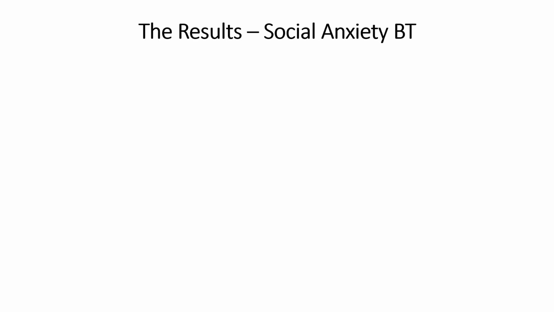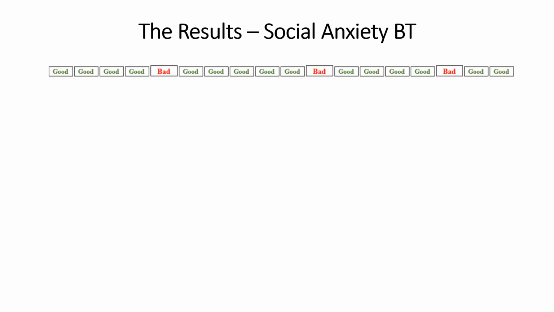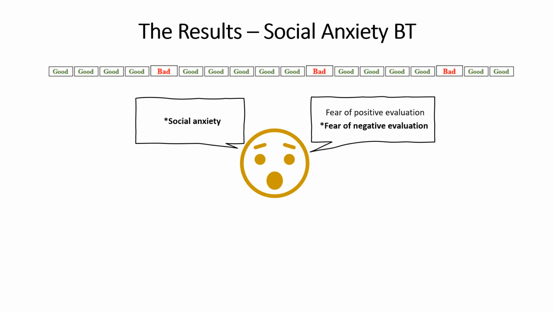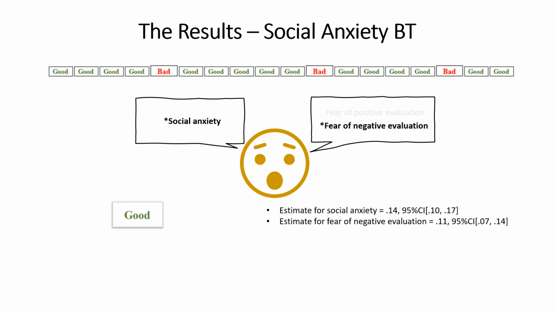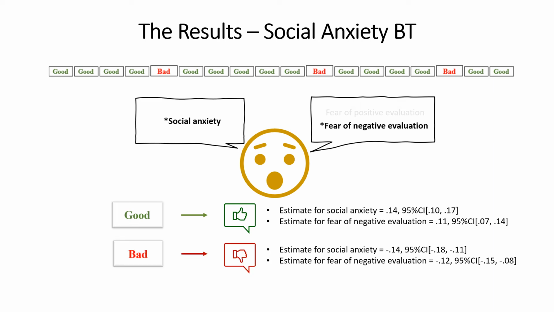On the other hand, when the full sequence consisted of mainly positive feedback, fear of positive evaluation had no significant influence on evidence weights. In this condition, people with higher social anxiety and fear of negative evaluation placed significantly heavier weights on positive feedback in favor of the more probable positive outcome of doing a good presentation, thereby promoting quicker belief updating about performing well.